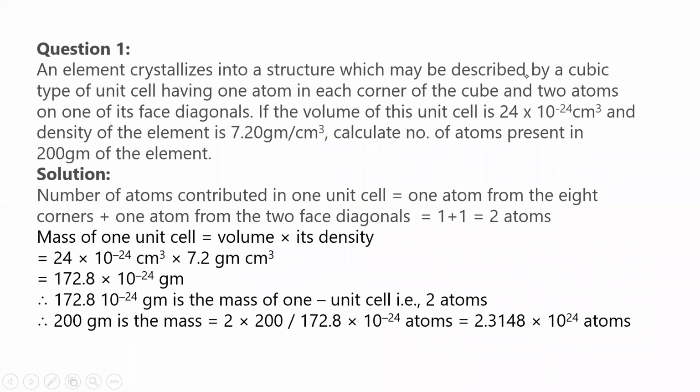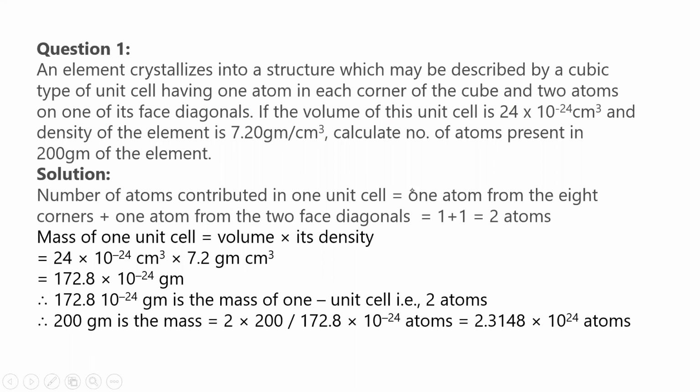So next, question 1. An element crystallizes into a structure which may be described by a cubic type of unit cell having 1 atom in each corner of the cube and 2 atoms on one of its face diagonals. The volume of the unit cell is 24 into 10 to the power minus 24 centimeter cube, and the density of the element is given as 7.20 grams per centimeter cube. Calculate the number of atoms present in 200 grams of the element. Now, this is a very important question model.